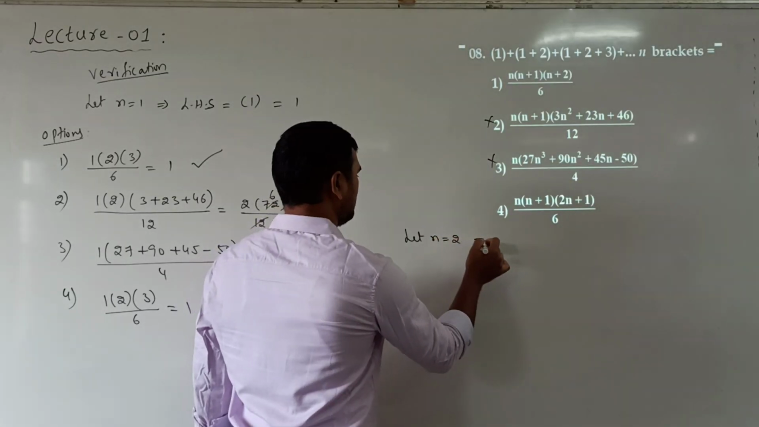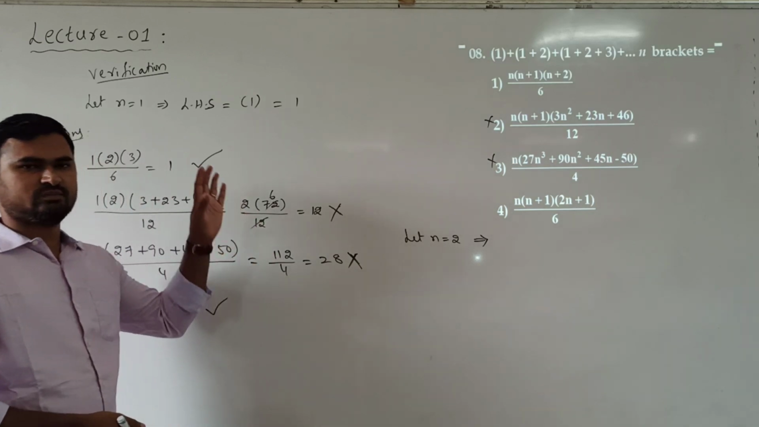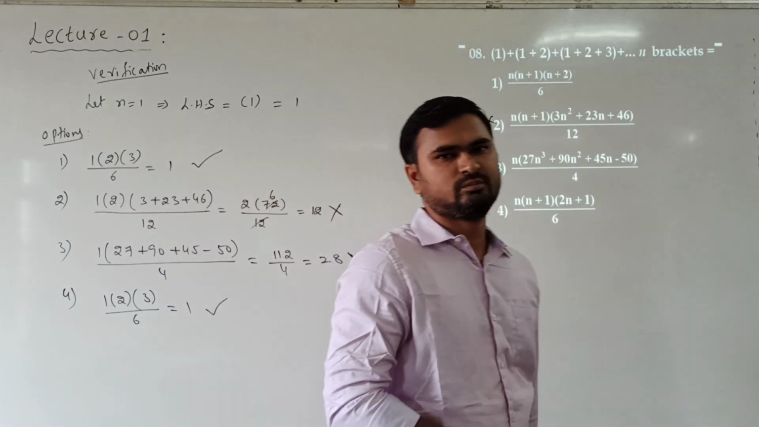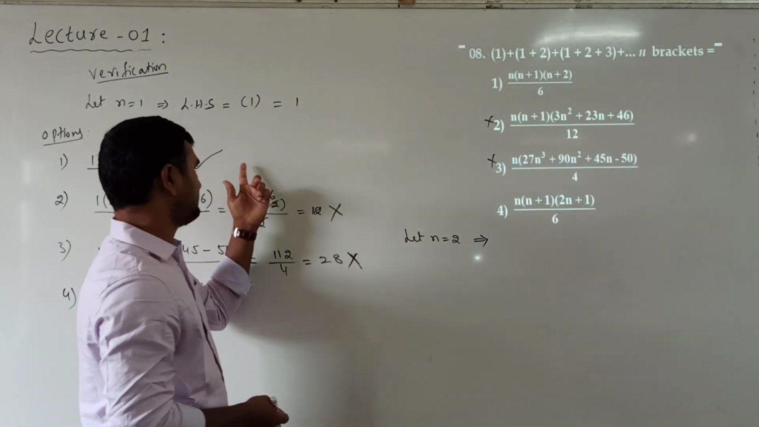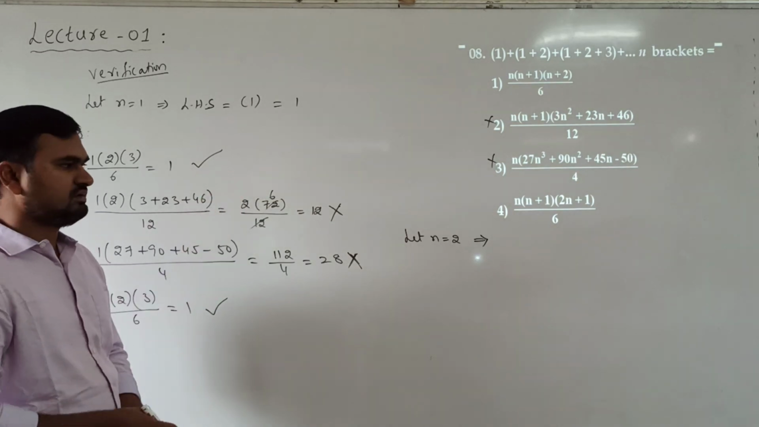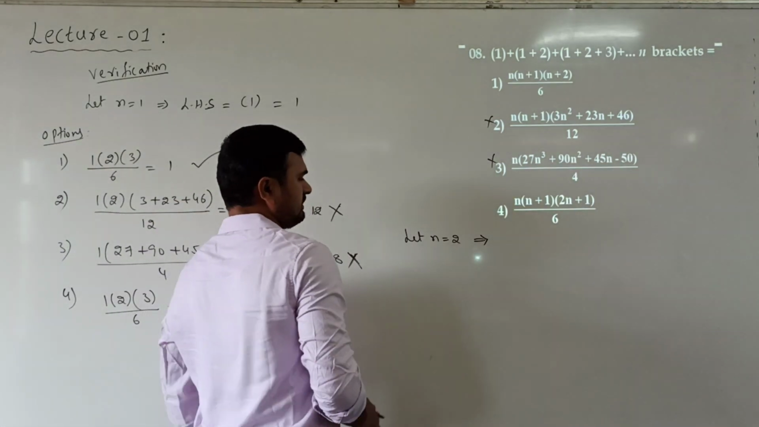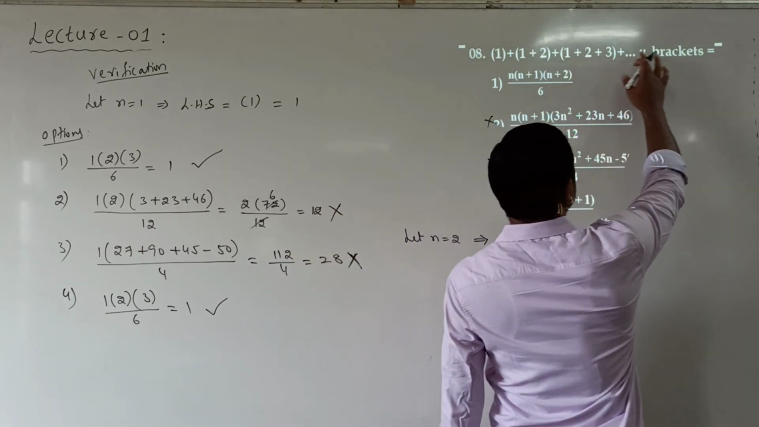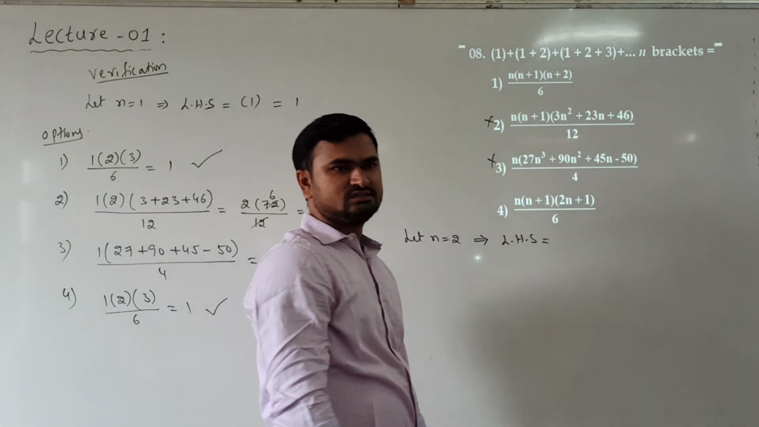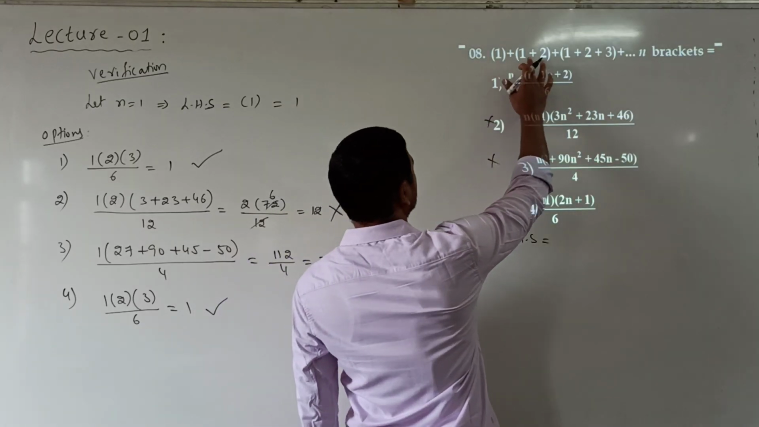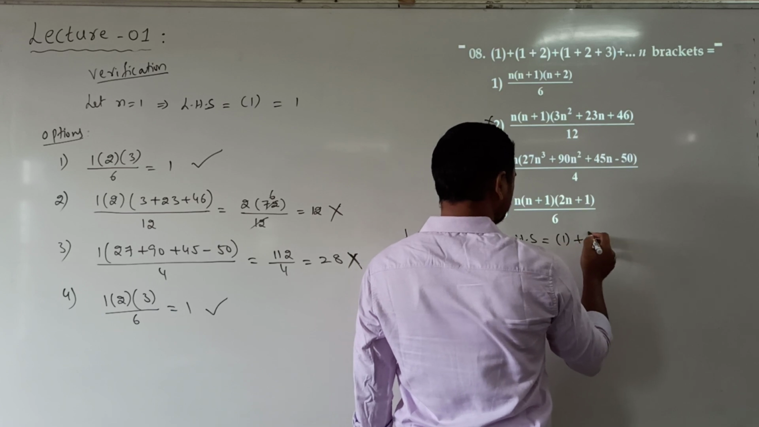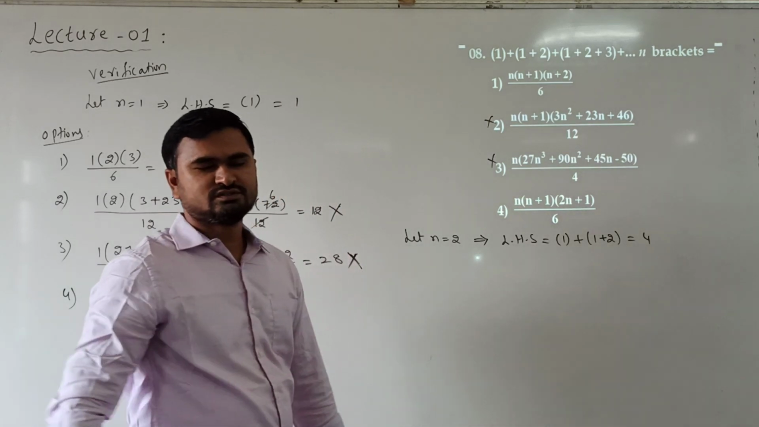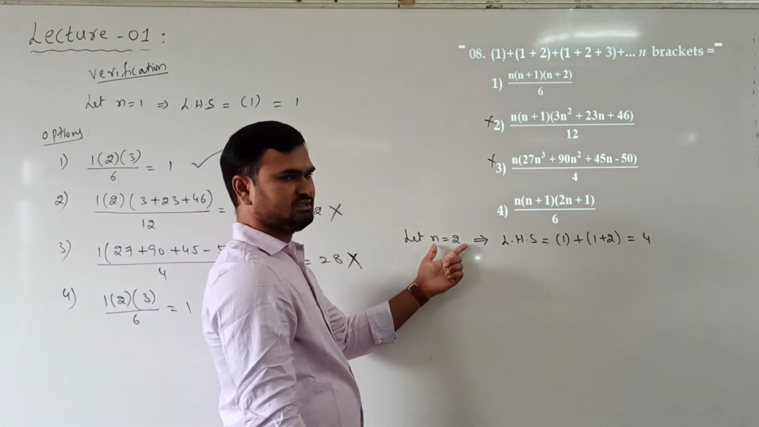So let us verify n equal to 2. By one substitution we eliminated two options. Now we have to take another substitution here because two options are satisfying when n is 1. Let us take n equal to 2. Now n is 2 means what is the left hand side? Sum up to 2 brackets, first bracket plus second bracket. So here the sum is 4. So you should get the answer as 4 whenever n is 2.